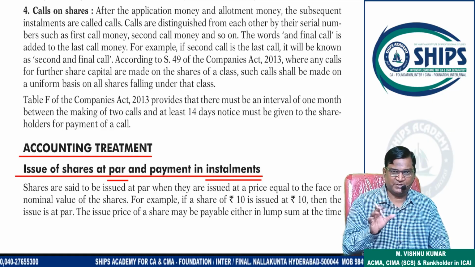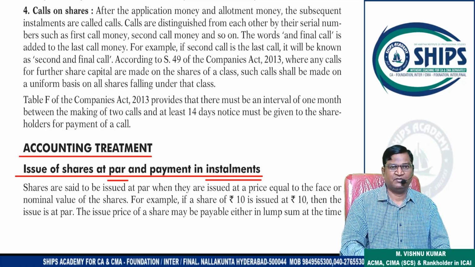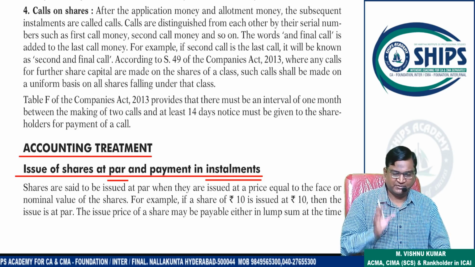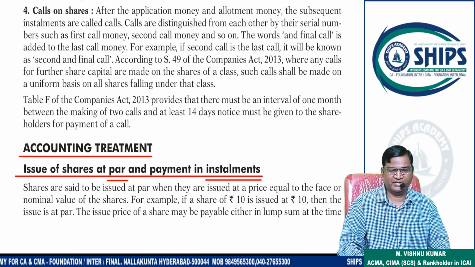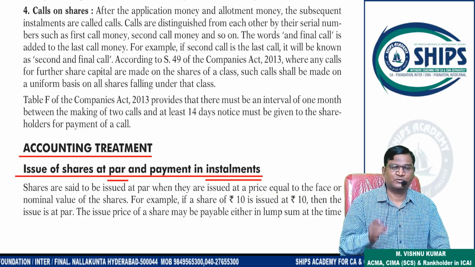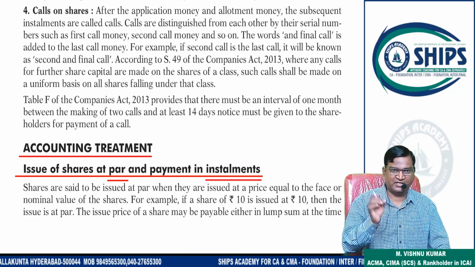Suppose the share face value is 10 rupees. The entire 10 rupees is not collected on application. First some initial amount is collected, say 25% or 30%. So 3 rupees or 2.5 rupees, or sometimes the company wants to collect 40%, which means 4 rupees. So like this, on application they are collecting this.